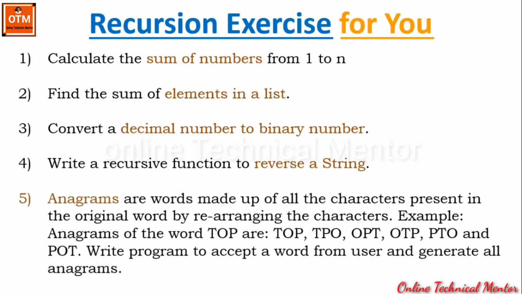Anagrams are words made up of all the characters present in the original word by rearranging the characters. Example, anagrams of the word TOP: TOP, TPO, OPT, OTP, PTO and POT. All combinations of characters within the word. So write a program to accept a word from the user and generate all anagrams.